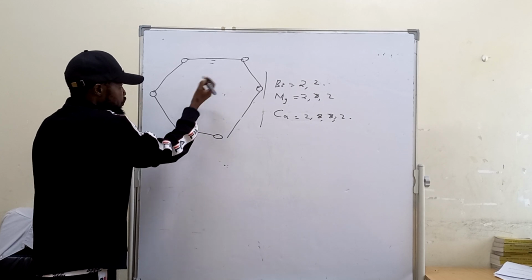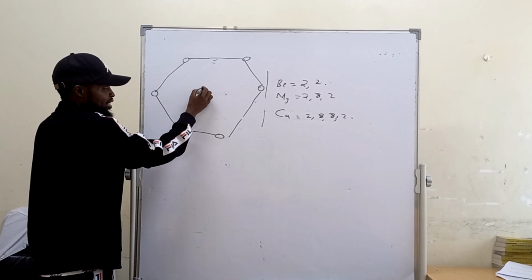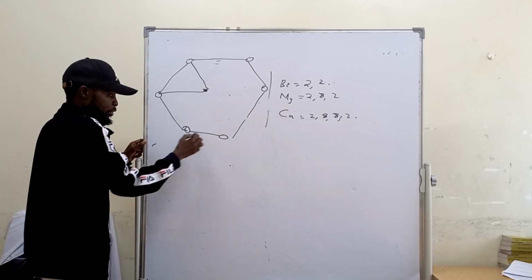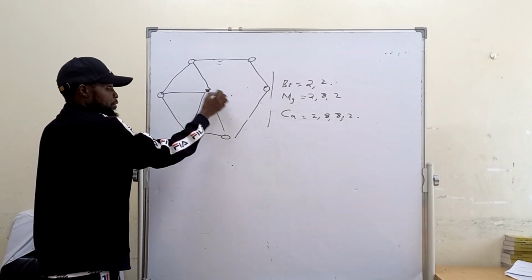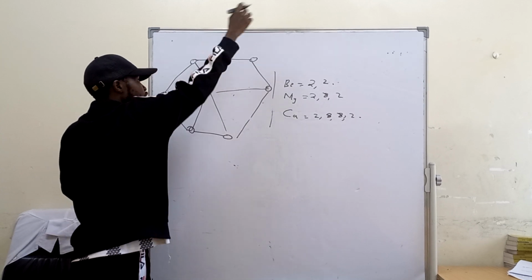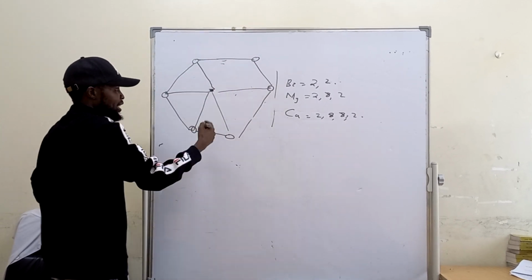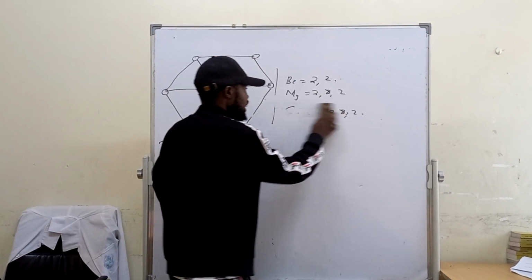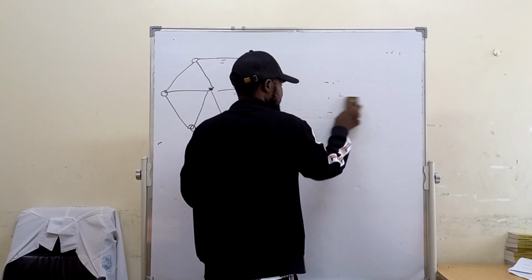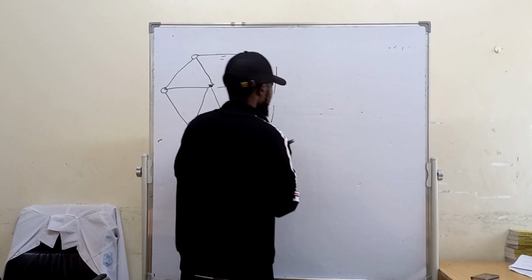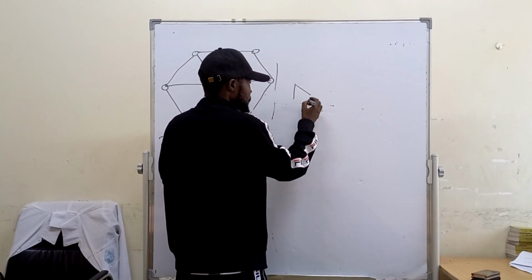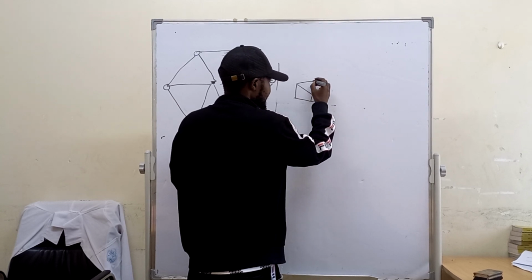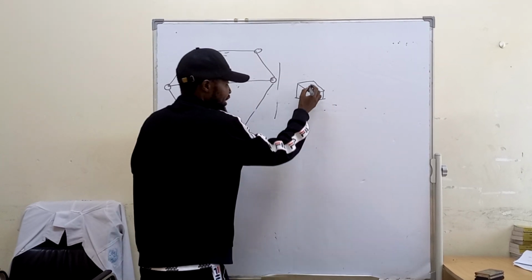Now, if I assume these are the delocalized electrons, this distant from here, this distant from here, this distant from here, this distant from here. There are some delocalized electrons all over, so attracting. So then let's now draw the structure. It is simply this. So what is the difference?